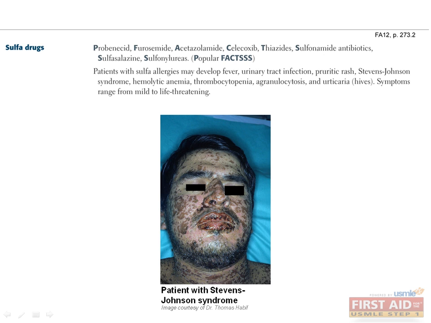Allergic patients can develop fever, urinary tract infection, pruritic rash, Stevens-Johnson syndrome, hemolytic anemia, thrombocytopenia, agranulocytosis, and urticaria or hives. Some of these reactions can be life-threatening.